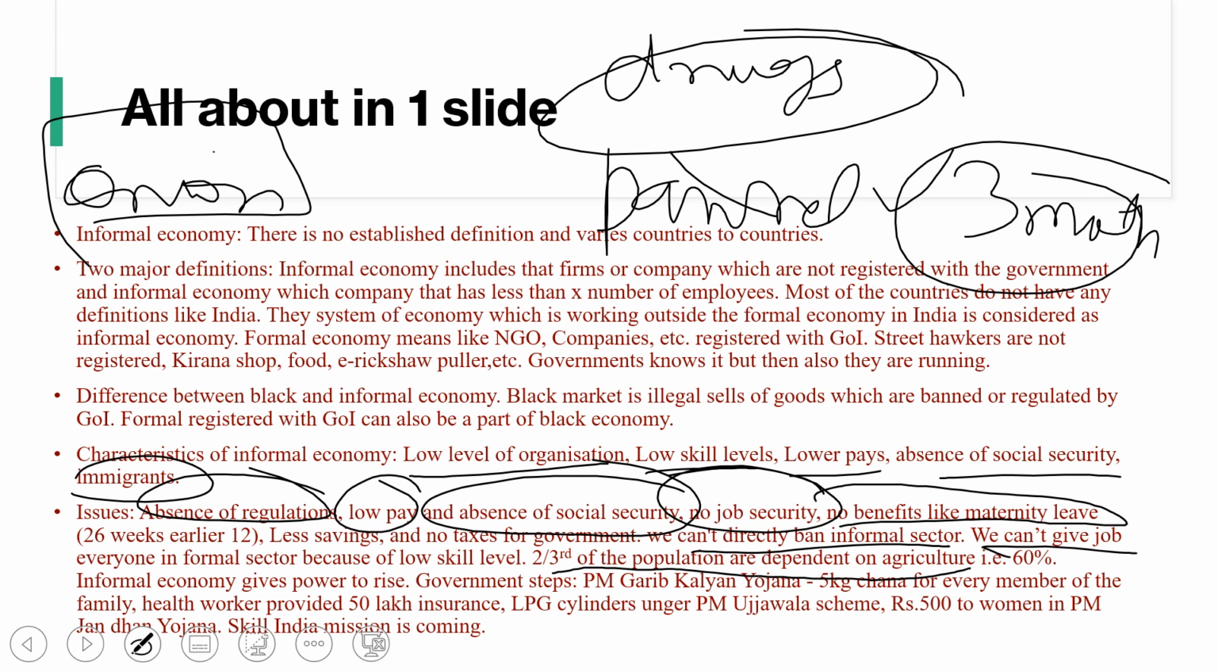Government steps taken for the informal economy: there is PM Garib Kalyan Yojana, where 5 kg of chana was given for each member of the family, not all members, each member, 5 kg per month. Then health workers will be provided 50 lakh insurance in this COVID situation. Then LPG cylinders under the PM Ujjwala scheme, and 500 rupees to women under the PM Jan Dhan Yojana. Skill India mission will be launched in some days. So this is all about the informal economy and the difference from the black economy.